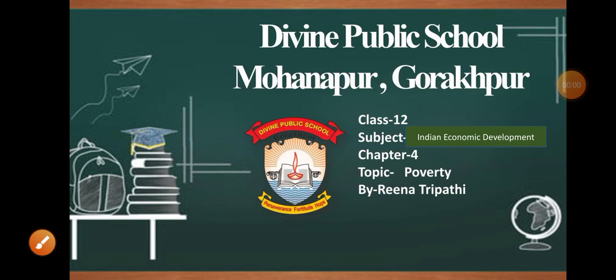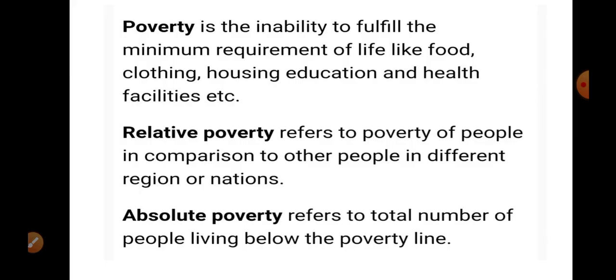Class, today we are going to discuss chapter 4. Topic is poverty from your book Indian Economic Development. So first of all, question is what is poverty? Poverty is the inability to fulfill the minimum requirement of life like food, clothing, house, education, health and facility.